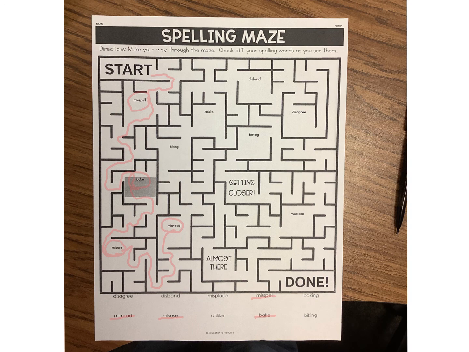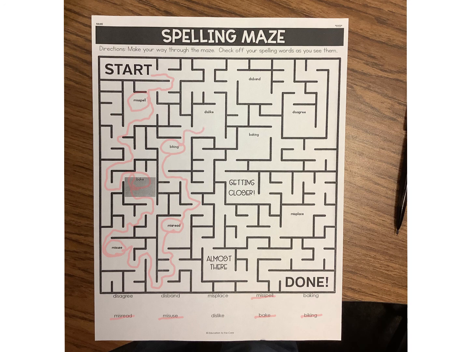All right, I'm going to come back into my maze and see where I can find my next word. Oh, I see the word biking. Remember, we added an ing ending and we had to take the silent E off. Biking. I'm going to come down to the end of my paper and cross off biking. Okay, let's go back into our maze.